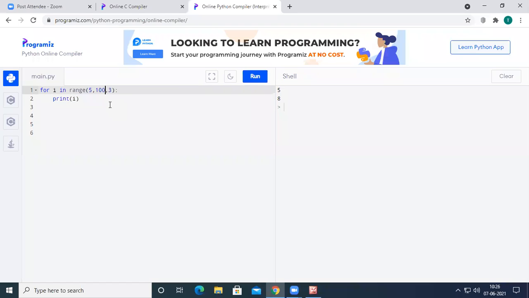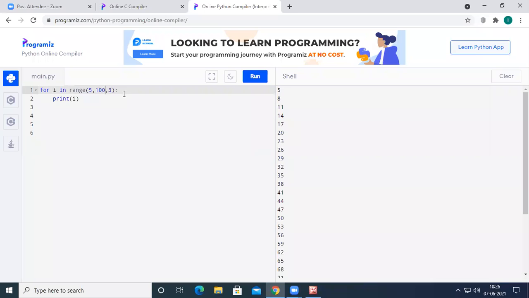So if you take 5, 100, so the numbers between 5 and 100, and in each and every iteration, 3 will be added to the old number. So 5 will be printed, and then 8 will be printed. 8 plus 3, 11 will be printed. 11 plus 3, 14 will be printed. 14 plus 3, 17 will be printed, up to the last number, that is 98 will be printed. So we want the numbers between 5 to 100 with a difference of 3. Okay, so this is how we can use the for loop.